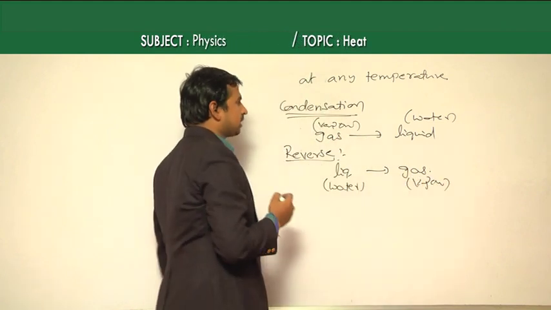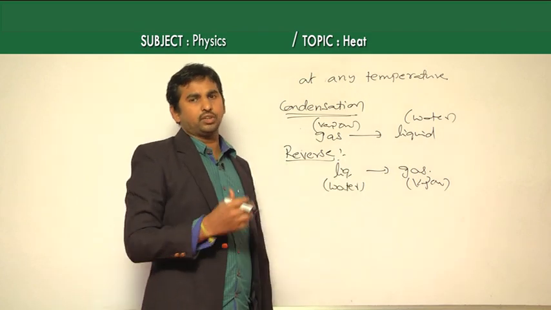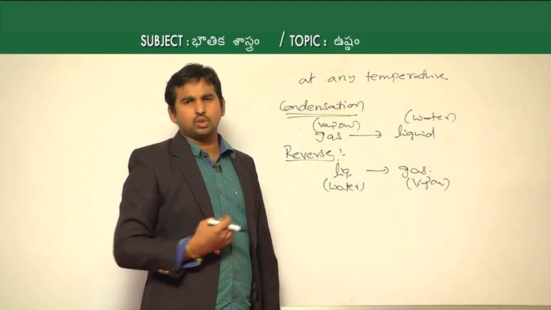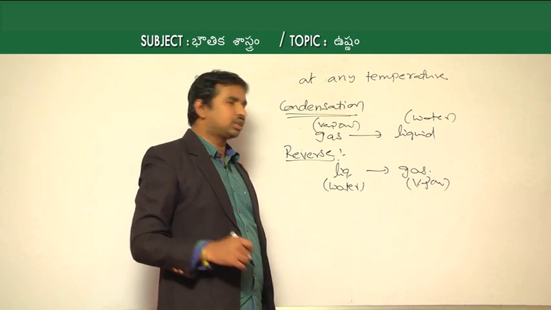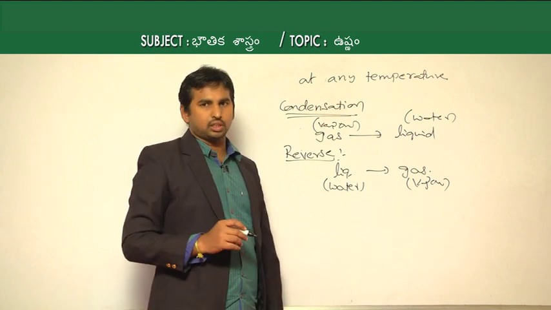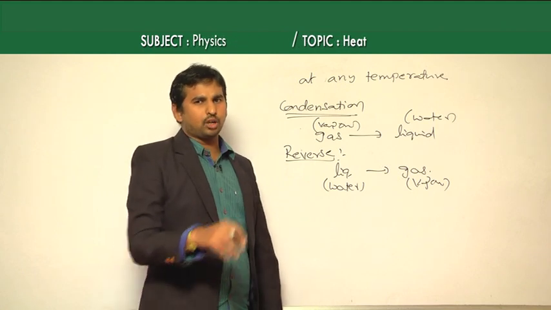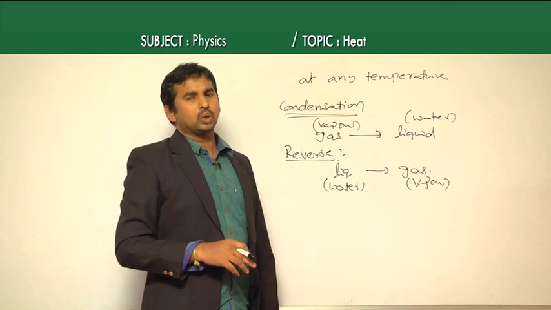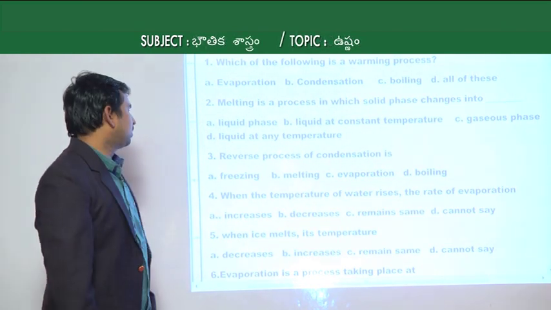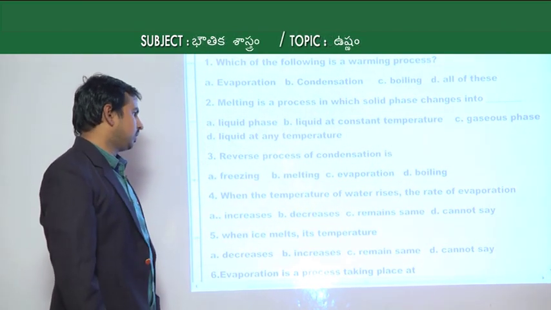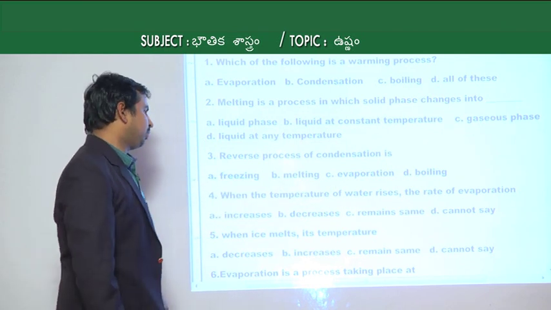The best example for condensation, as we saw in the previous questions, is the cool drink bottle, around which water droplets form, which we call dew. Now, the reverse of the condensation process, which is conversion of liquid to gas, is nothing but the evaporation process. So of the given options, evaporation is the correct one. The correct answer for the third question is option C, evaporation.